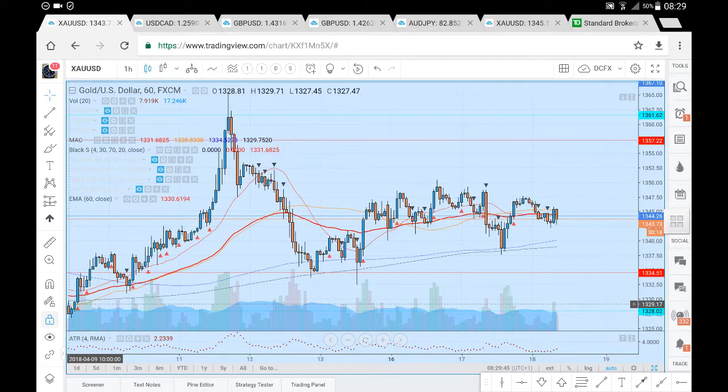So this is the XAUUSD analysis for Wednesday, the 18th of April. Now, let's just have a look at the prices and where prices may likely go. So previously we had price come down towards this 1334.51, held support, and from which we've seen this move up here towards the above the 1344.26 level we previously found resistance.